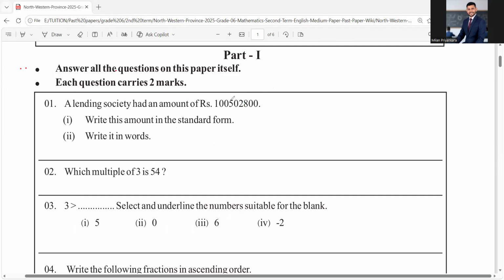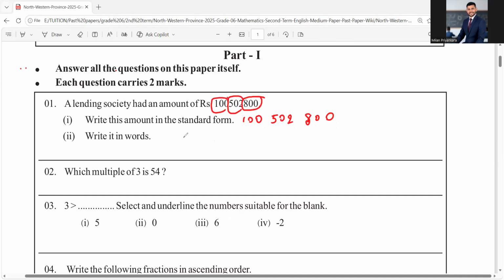Then I'm going to separate this. This is units, this is thousands, and this is millions, right? You can write leaving space: 100 space 502 space 800. Right. Now you have done the first part.